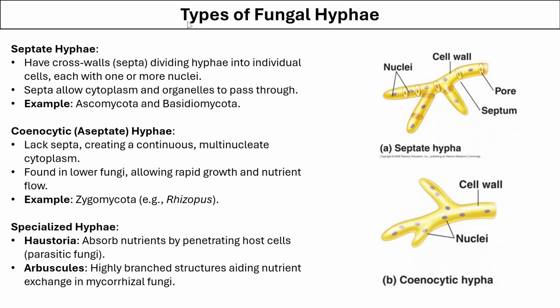Sometimes there are specialized hyphae present in fungi. These specialized hyphae can be haustoria, which are mainly related to the absorption of nutrients by penetrating into the host cell. Or they can be arbuscules, which are highly branched structures that aid in nutrient exchange in mycorrhizal fungi.